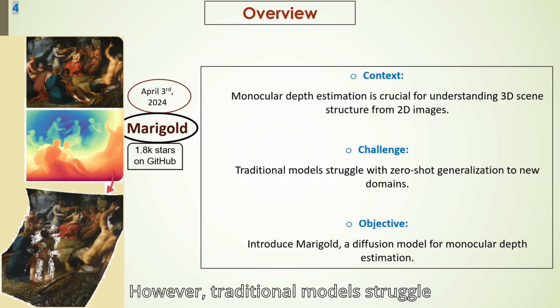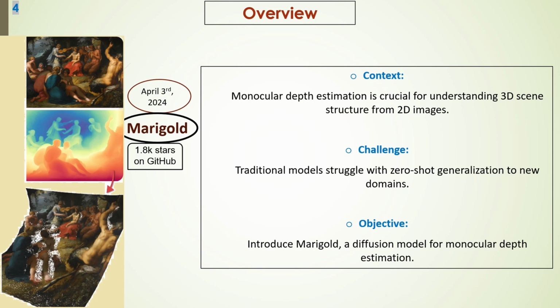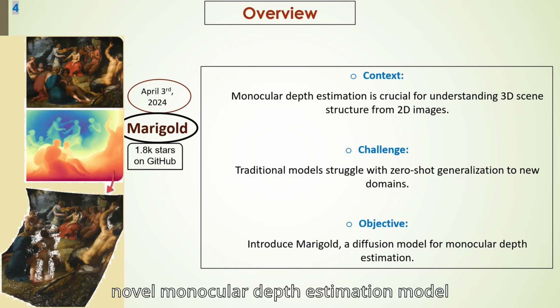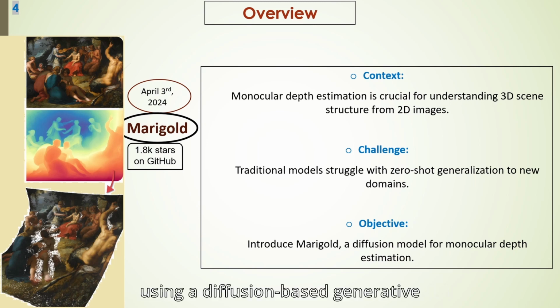However, traditional models struggle with new or unfamiliar images because they are trained on specific datasets and often fail to generalize. As objective, this work introduces Marigold, a new monocular depth estimation model using a diffusion-based generative approach. Leveraging extensive visual knowledge from these models, Marigold enhances depth accuracy, particularly in zero-shot scenarios where it predicts on unseen datasets. Our focus was to understand, reproduce, and enhance Marigold's performance on novel datasets.